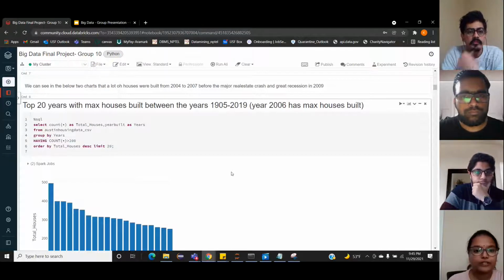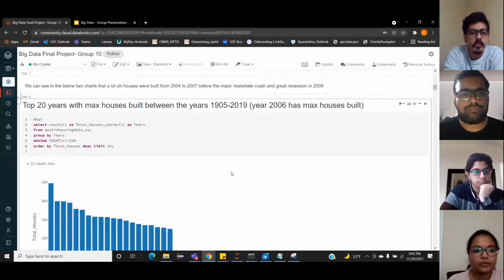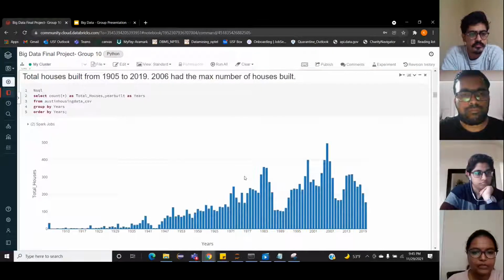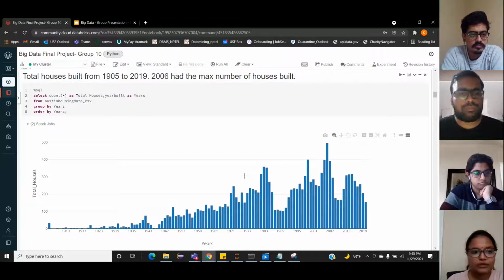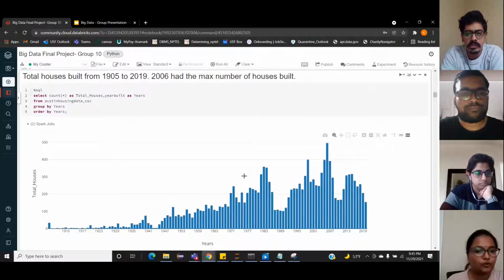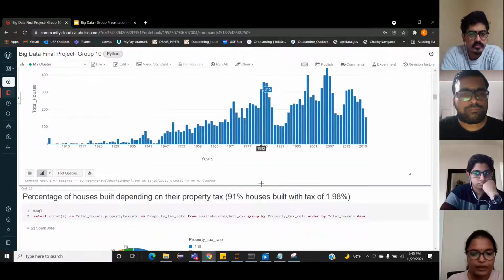And we also found an interesting fact that the total number of houses built was higher between the years 2004 to 2007, which was just before the major real estate crash and the Great Recession of 2009. The next bar chart here shows the total houses built in each year between 1905 and 2019. And again, we can see that 2006 had the maximum number of houses built.